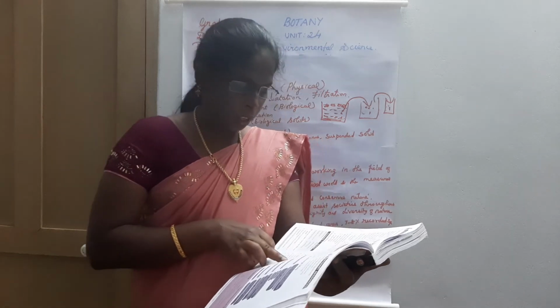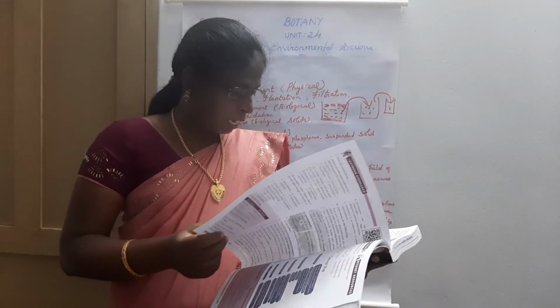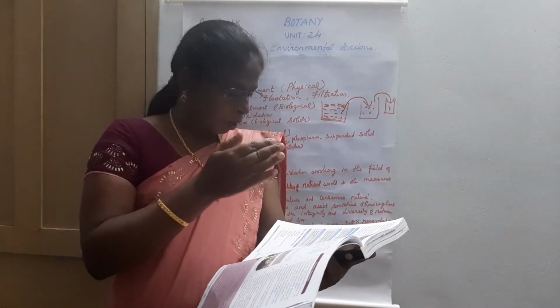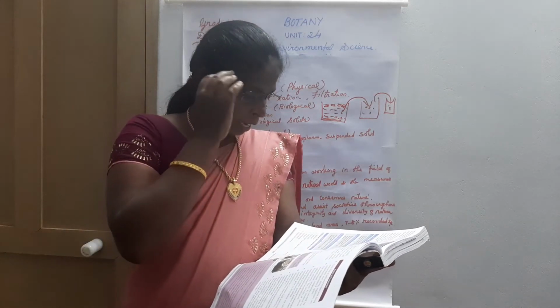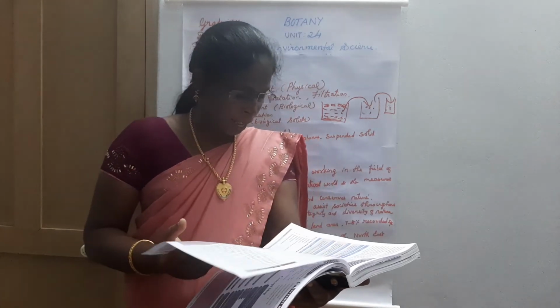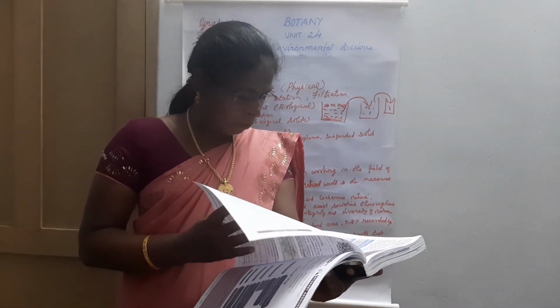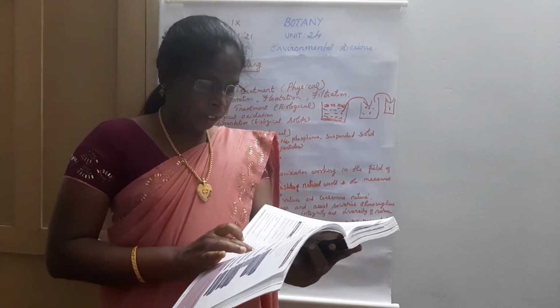What are the uses of recycled water? The answer is on page number 298, the first part, last para. Uses of recycled water: agriculture, landscape, public parks, cooling water for power plants and oil refineries, toilet flushing, dust control, construction activities. That is the answer for this question.